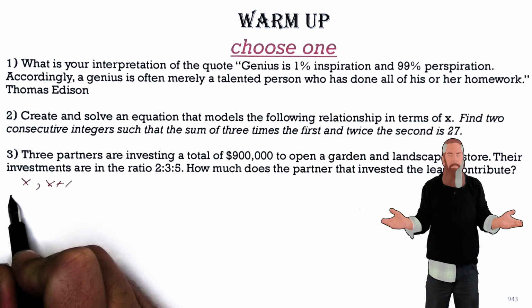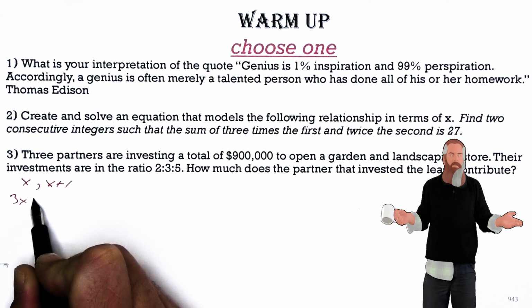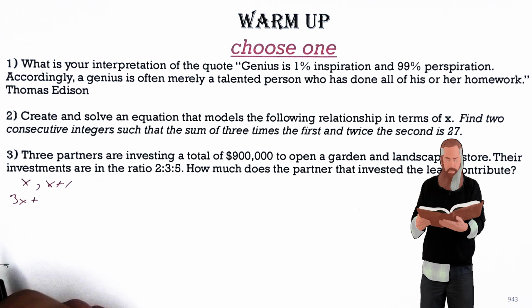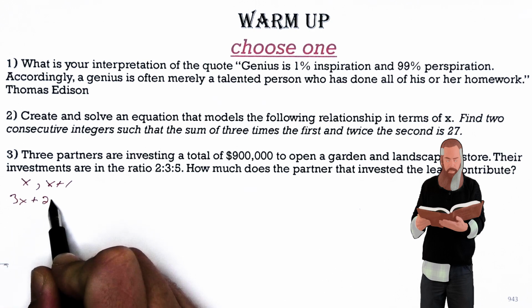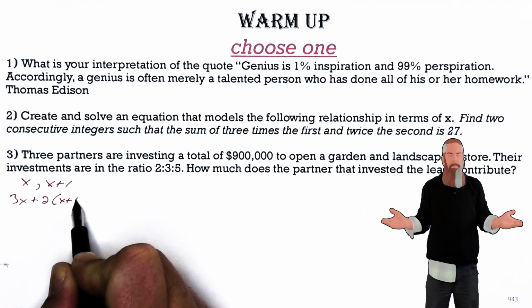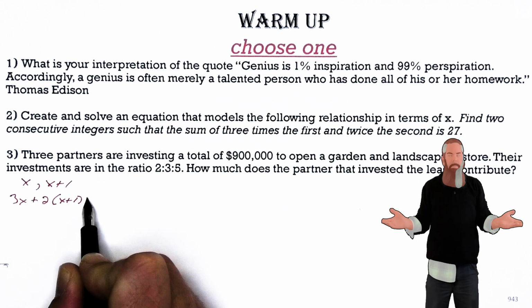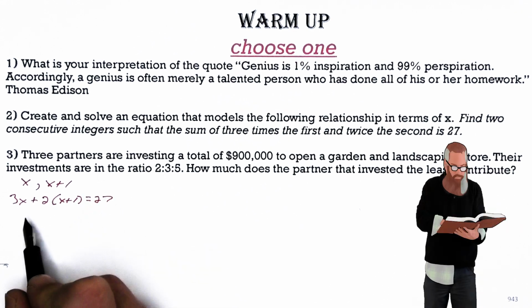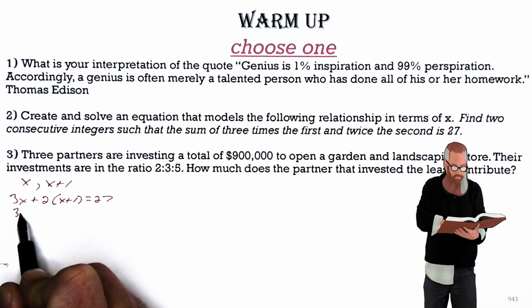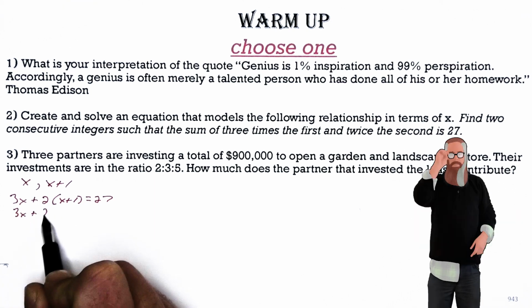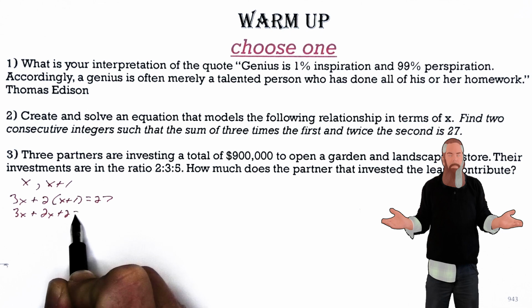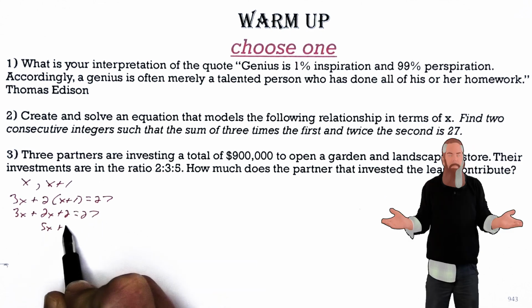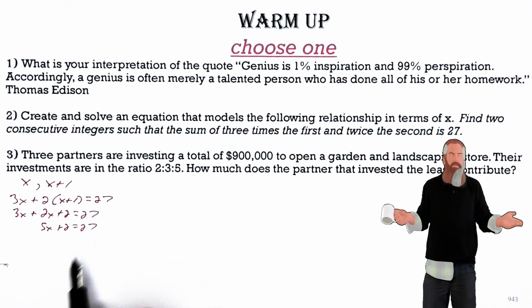3 times the first would be 3x, and means plus, and twice the second means 2 times the entire quantity of x plus 1. Is means equals, and then we get 27. So the first thing is to distribute those parentheses, so we get 3x plus 2x plus 2 is 27. Combine like terms to 5x plus 2 is 27.